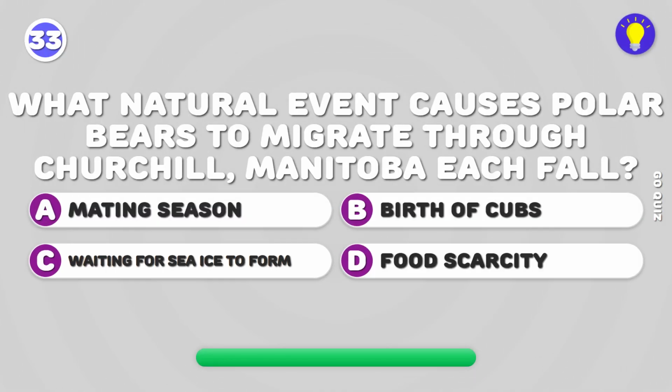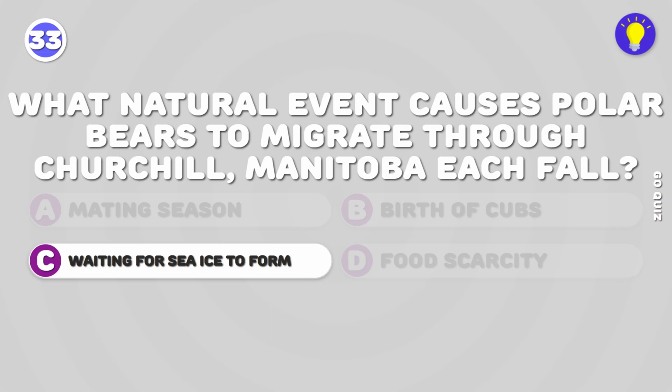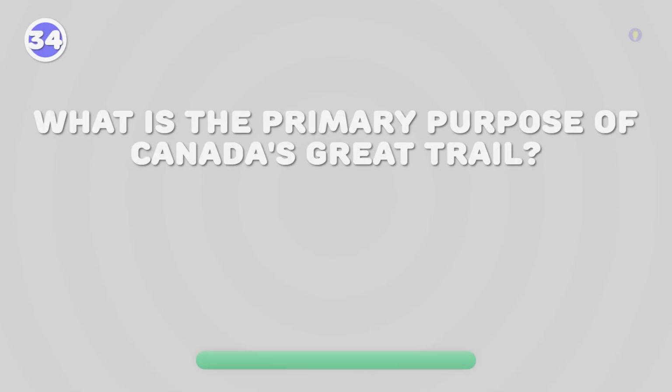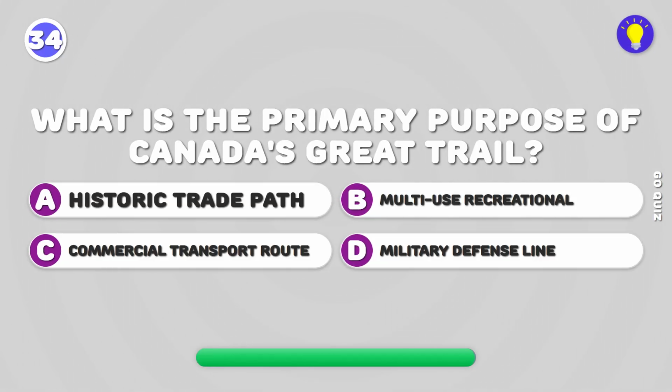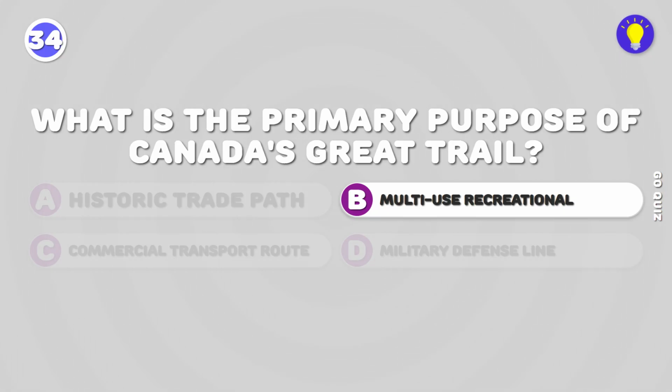What natural event causes polar bears to migrate through Churchill, Manitoba each fall? Polar bears gather in Churchill to wait for the Hudson Bay to freeze, allowing them to hunt seal. What is the primary purpose of Canada's Great Trail? The Great Trail is designed for various recreational activities.